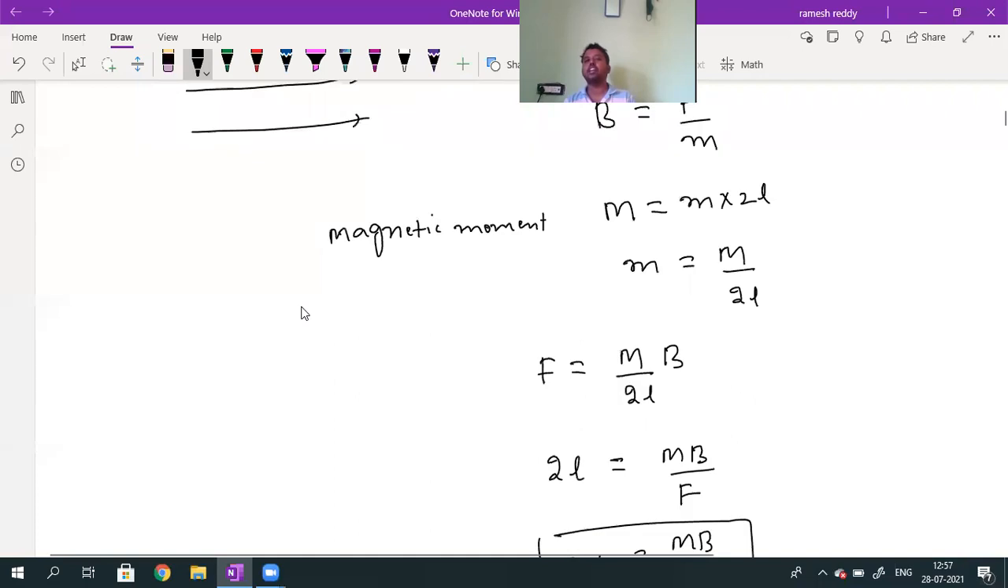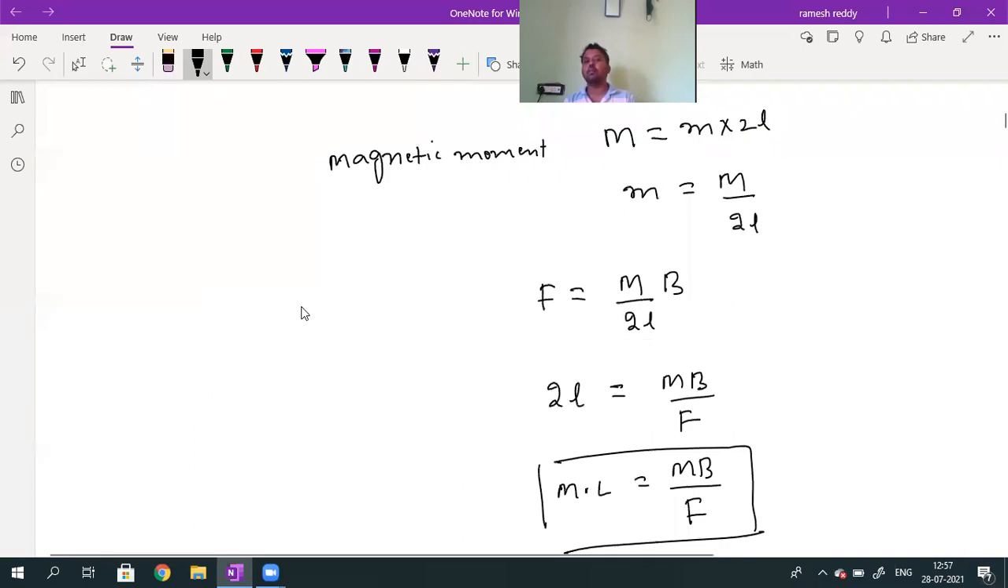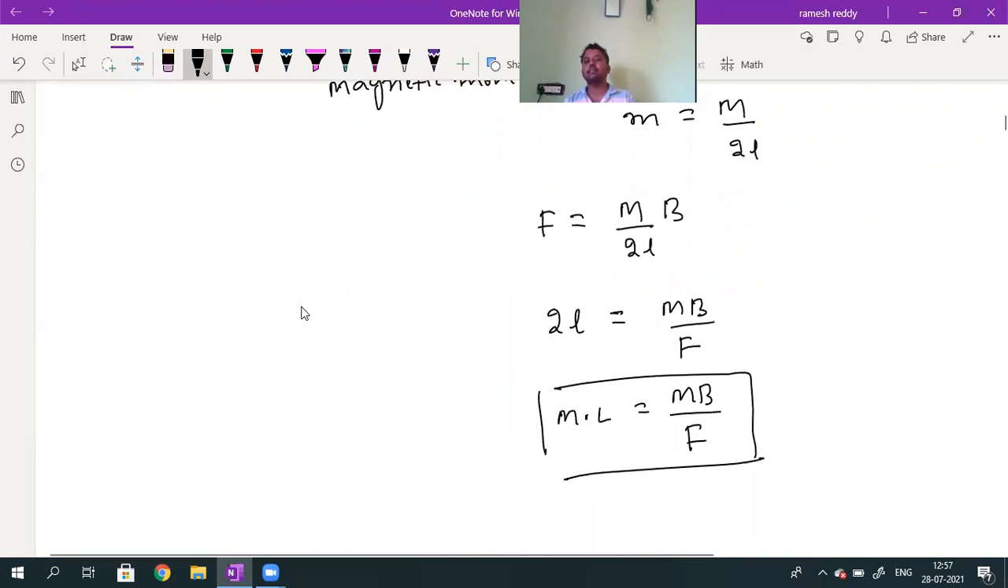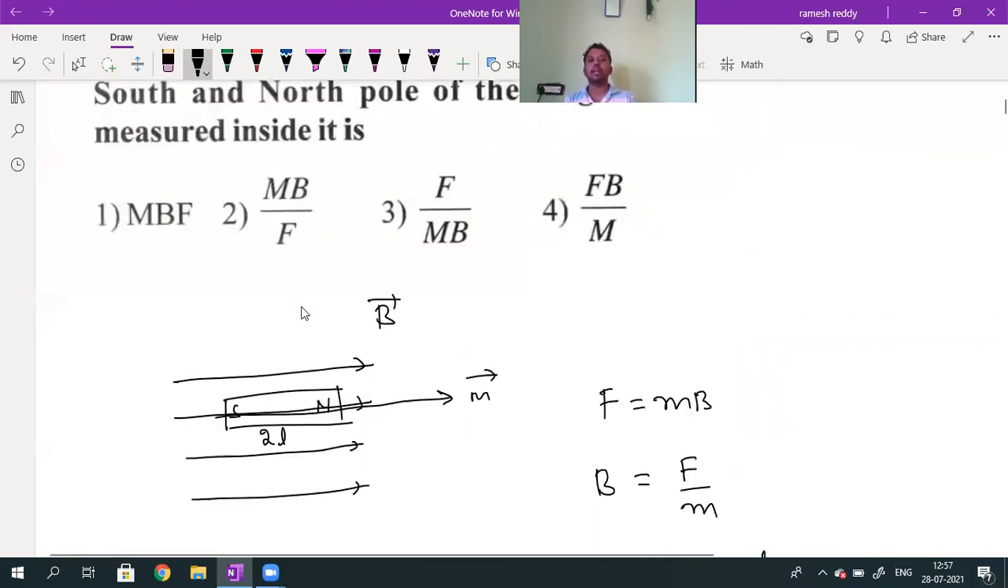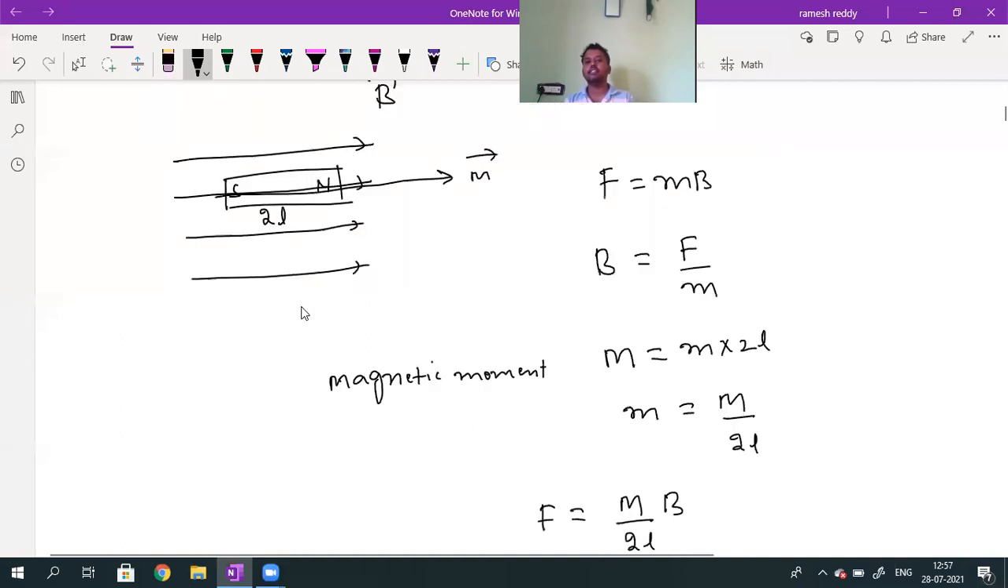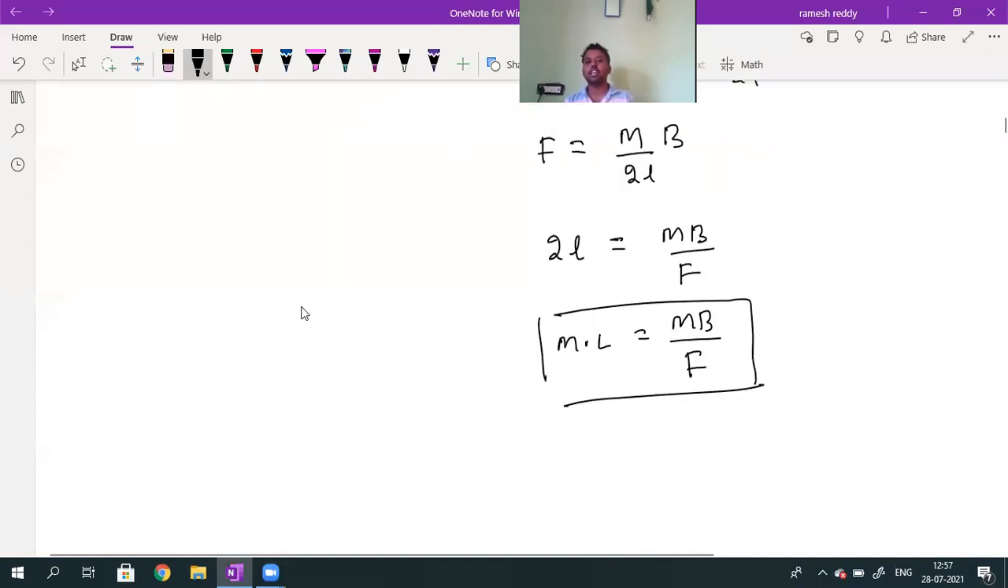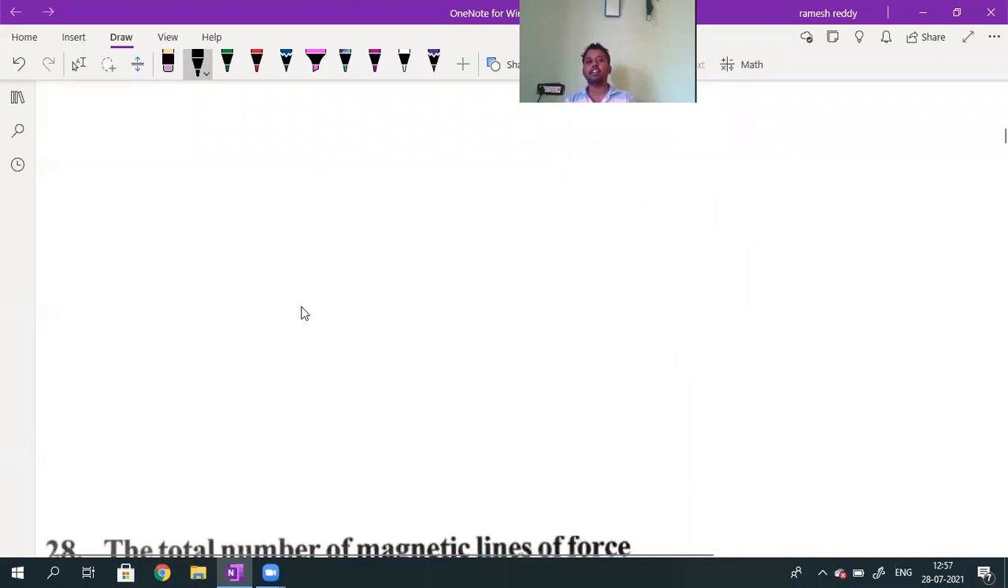So from this, F will be equal to capital M divided by 2l into B. Then 2l is equal to M into B divided by F. 2l is nothing but the magnetic length, which is M into B divided by F. So what is the answer for this question? M into B divided by F, not 2F, just F. Is this okay? That's question number 25.